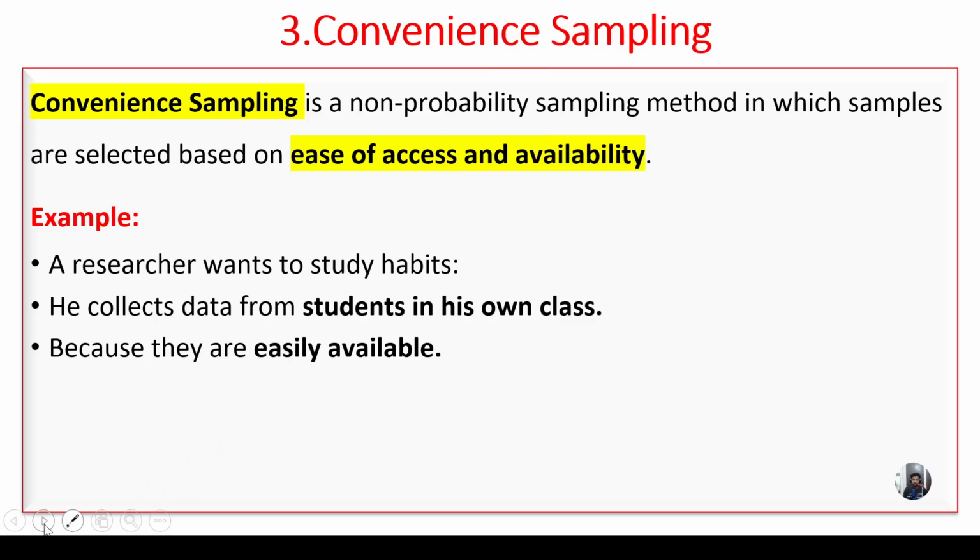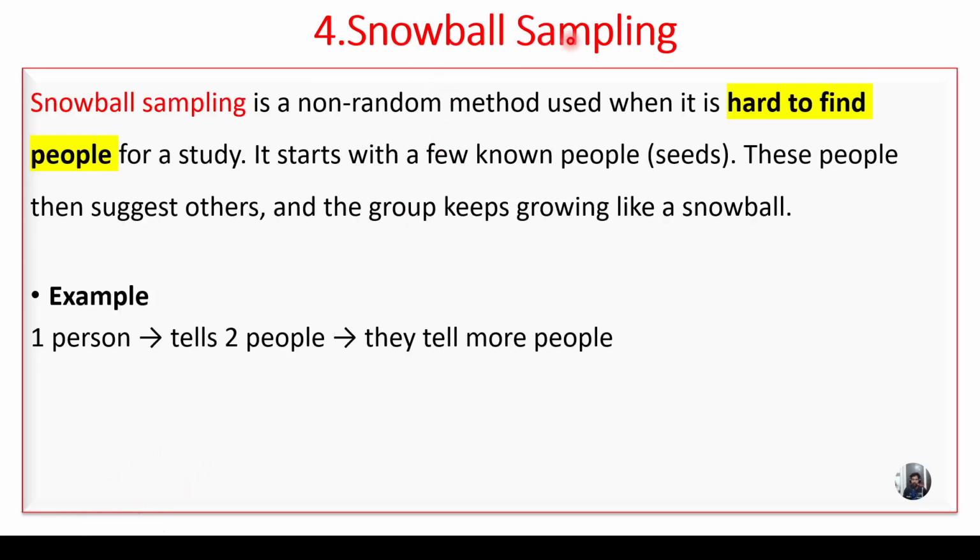Let us move on to the next, snowball sampling. What is the meaning of snowball sampling? Remember all of you, snowball sampling is a non-probability method. It is a non-random method used when it is hard to find people for a study. Whenever it is hard to find people, we go for snowball sampling. It starts with a few known people, let us say seeds. These people then suggest others and the group keeps growing like a snowball.